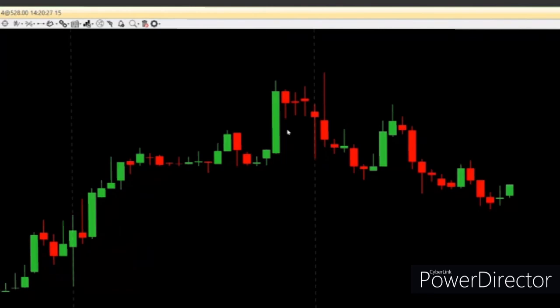Secondly, friends, if you think you still have a little confusion about support and resistance, don't worry. That's okay. All of this technical analysis is like driving. Until and unless you sit on the driving seat, you will not be able to get the confidence. Same way, until and unless you go ahead and spend time with the charts, you will not be able to get the confidence regarding all of this. So I would just request you to spend some time with the chart and try marking all of this on your own.